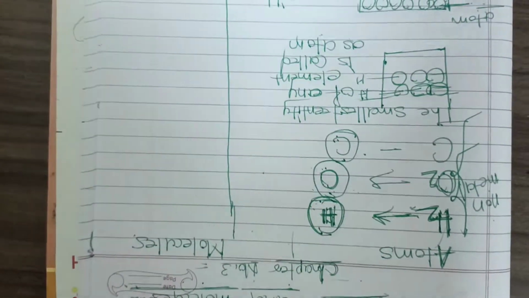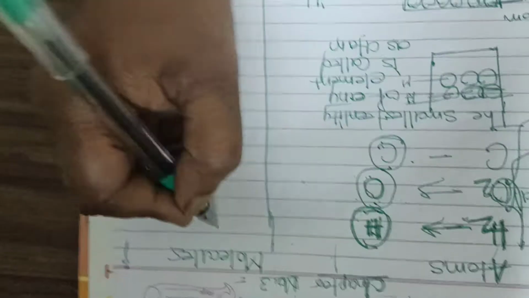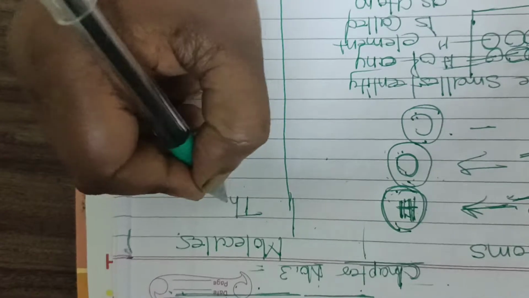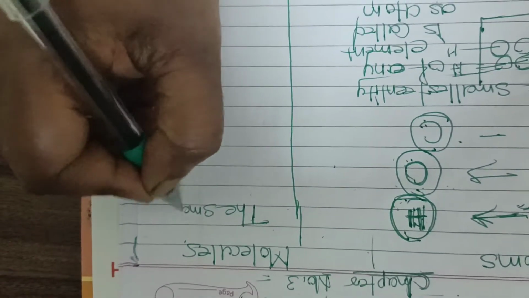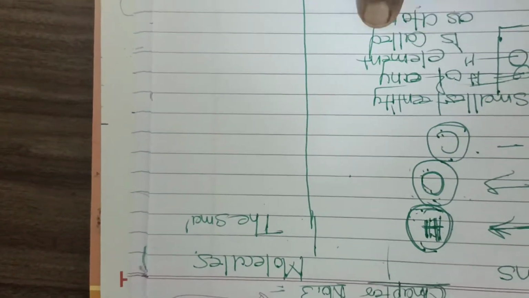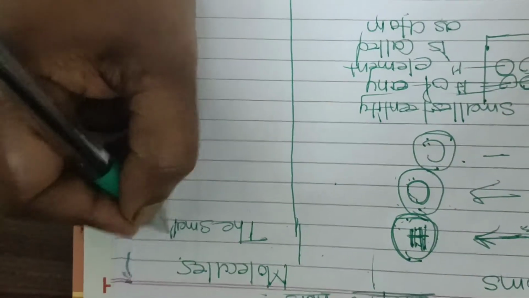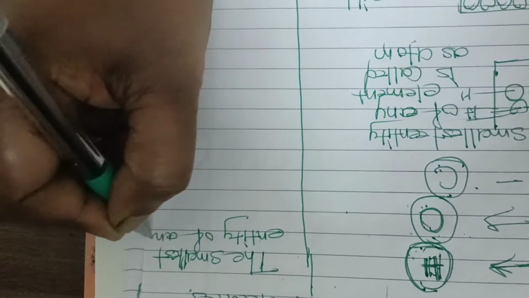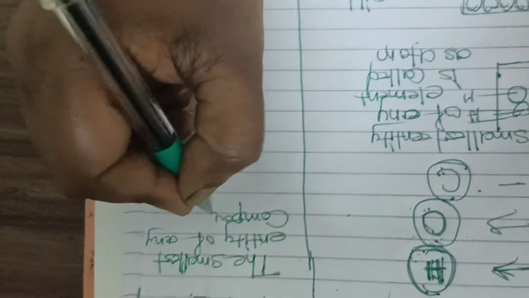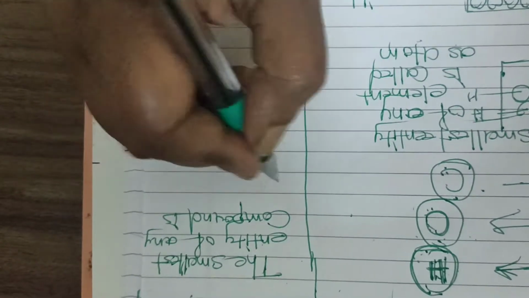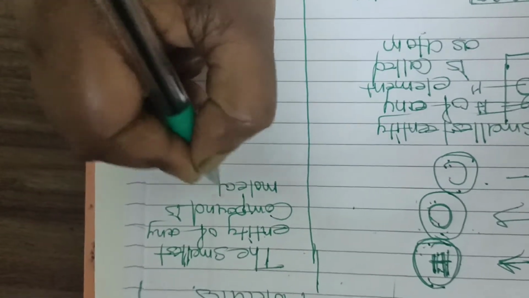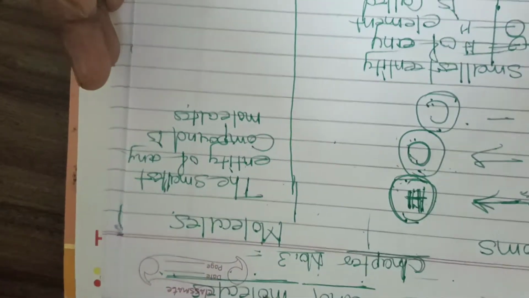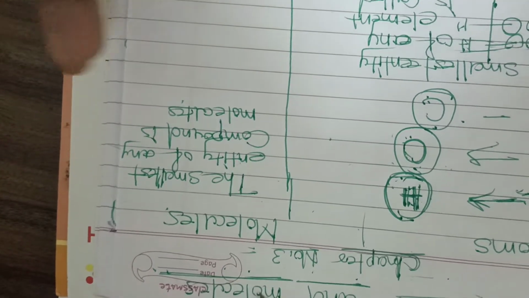Now what is meant by molecule? First of all, I would like to explain the definition. Here we have seen the smallest entity of any element is called an atom. So here we will talk about the smallest entity of any compound, which is a molecule. Students, just now I explained the difference between a mixture and a compound. How the compound is formed, we have seen just now.